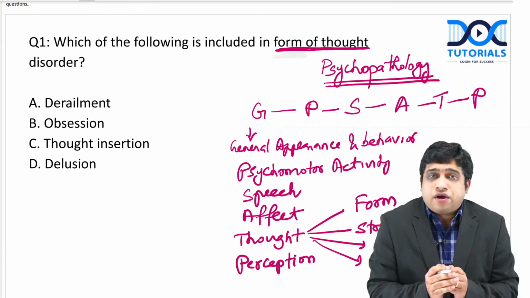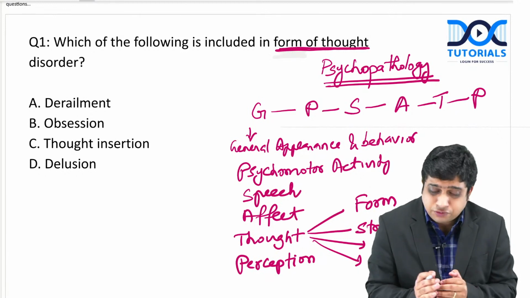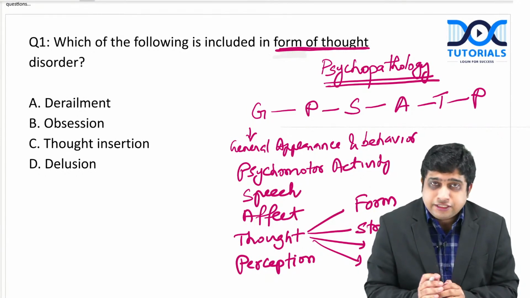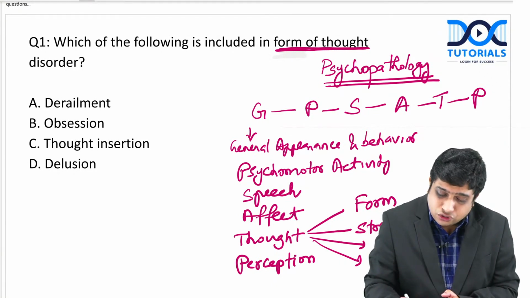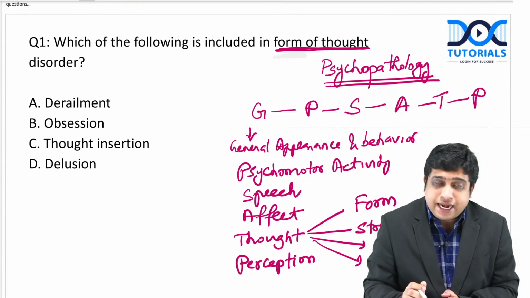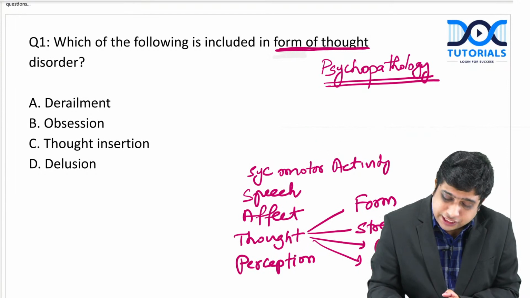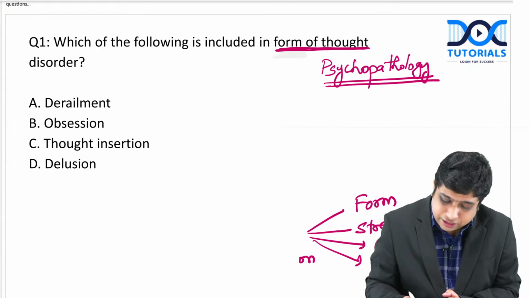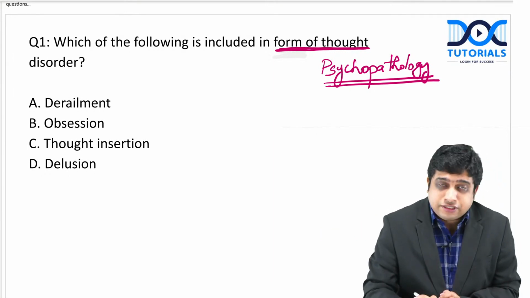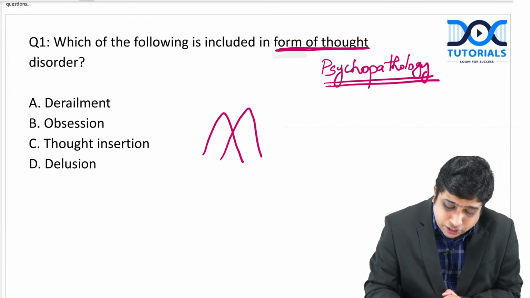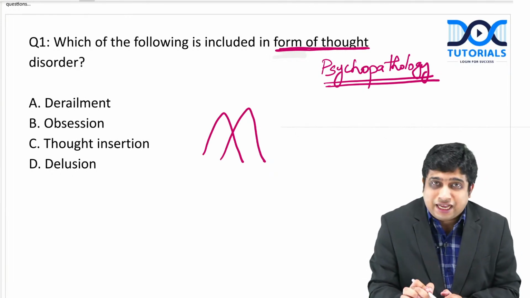There may be people who have no access to my class but are watching me for the first time, so I'm just briefing on this. These are detailed in my notes. So GPSATP, of this, thought is again divided into form, stream, possession, and content. Now, what is meant by form, stream, possession, and content? For some people it may appear like Greek and Latin, so I'll just tell you a story. Students who have accessed my notes know it, but for newcomers I am discussing it.